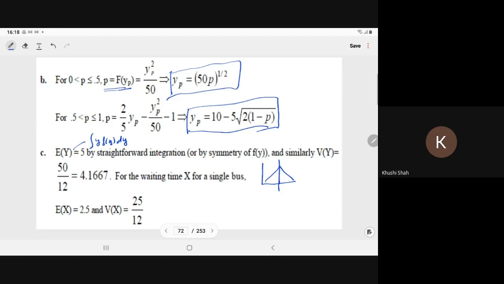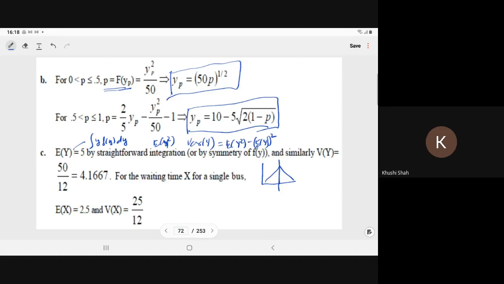Then the variance of y will come. For the variance of y, first we have to compute what? E of y square, and from the E of y square we have to compute the variance of y. Variance of y is what? E of y square minus square of EY. So both we have computed, so I'm not computing here. So here the variance will come 50 upon 12, that is 4.1667.